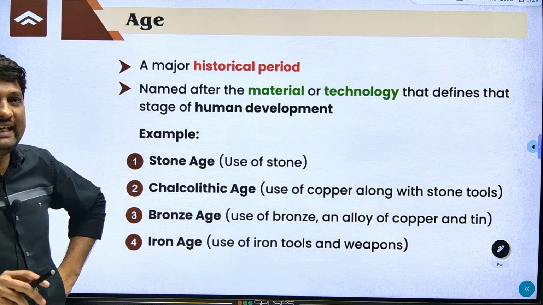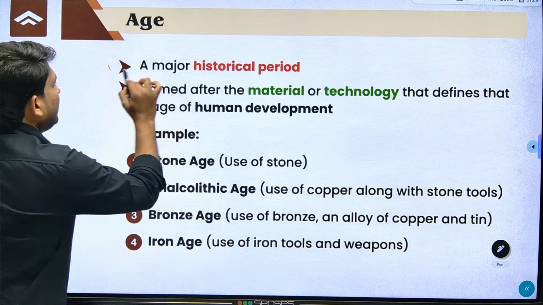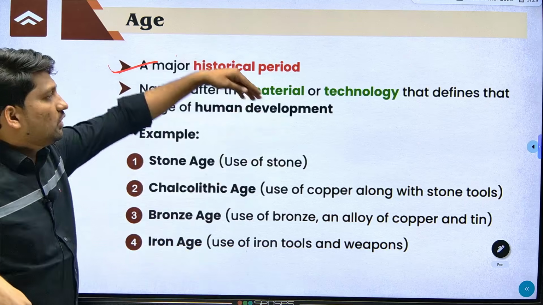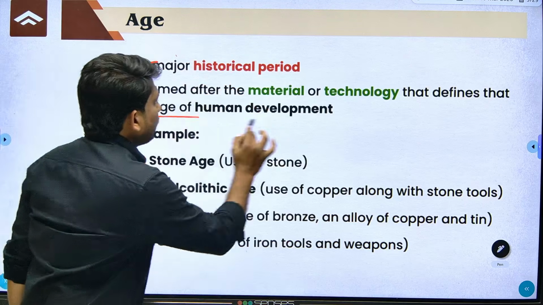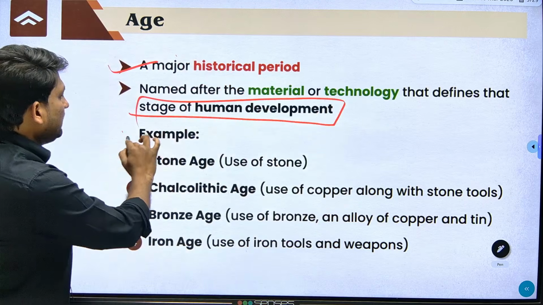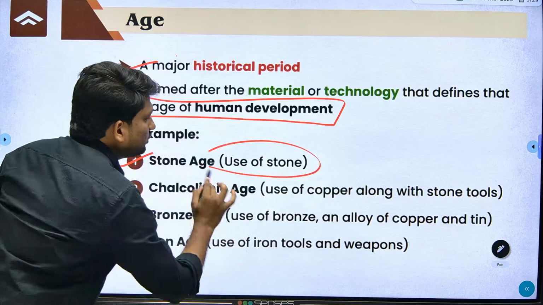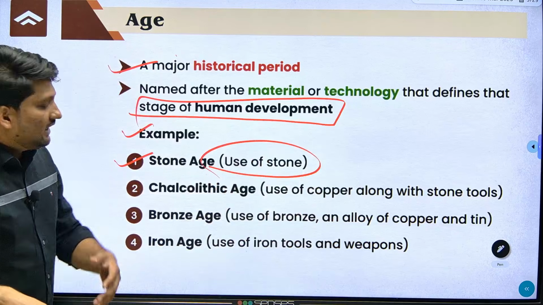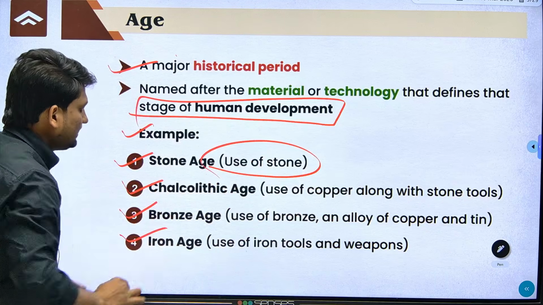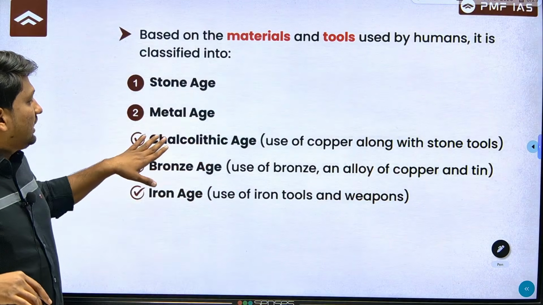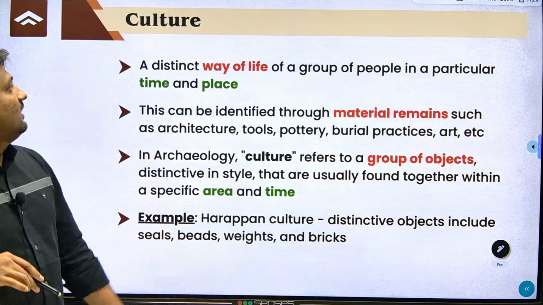So if you see this age, what is meant by this age? Age is a major historical period, and it was named after the material or technology that defined that stage of human development. Example, Stone Age, people were using stone during this time. Then Metal Age was further divided into Chalcolithic age, Bronze Age, and then Iron Age.